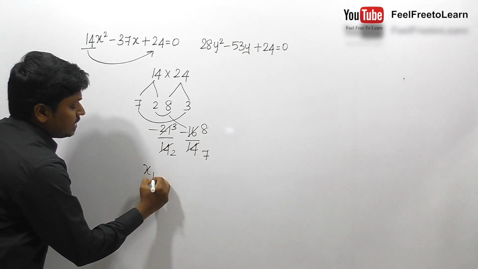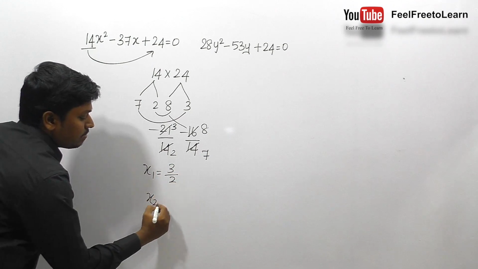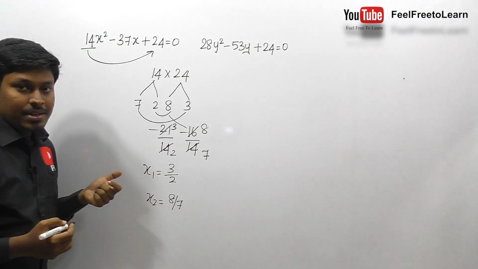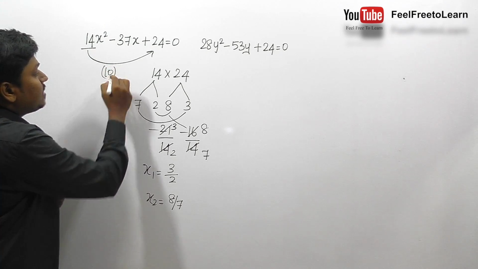So finally we can say the factors: x1, here it is minus 3 by 2, but while writing it should be plus 3 by 2, and here it is minus 8 by 7, but while writing it should be plus 8 by 7. So finally we have found the factors for x1 and x2. Try to find the factors within 10 seconds, right?